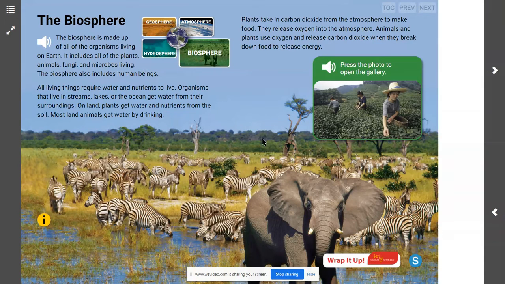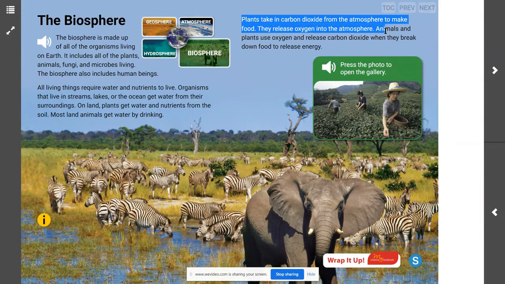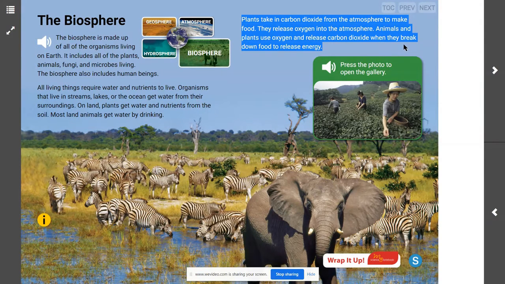How do the plants and the animals of the biosphere depend on each other? Well, again, I can go back to my text. Plants take in carbon dioxide from the atmosphere to make food. They release oxygen into the atmosphere. Animals and plants use oxygen and release carbon dioxide when they break down food to release energy. So the plants and the animals of the biosphere are working together so that they can share carbon dioxide and oxygen with each other.